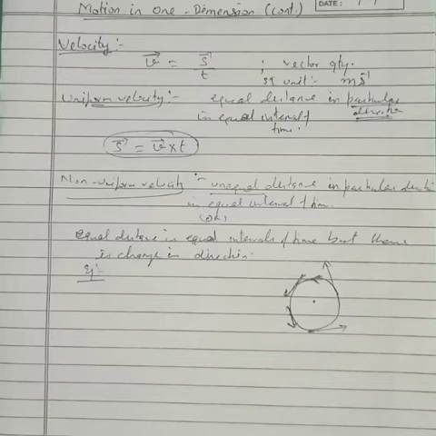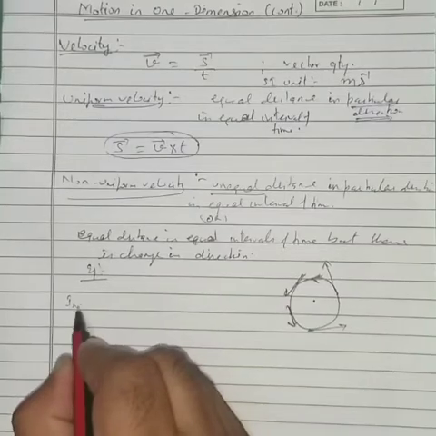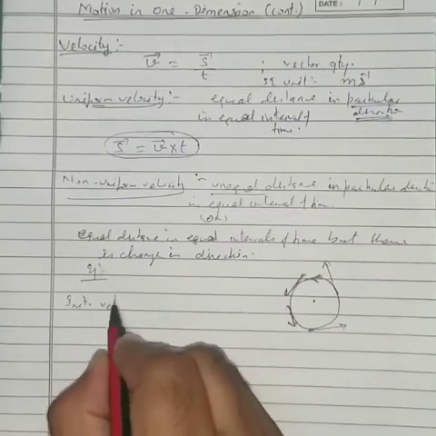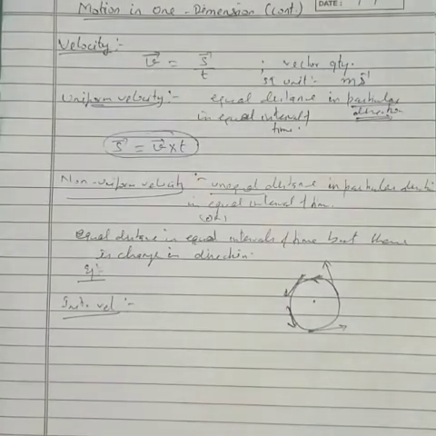Similarly, instantaneous velocity. If some body is continuously changing its speed, then for a very short interval of time in which the body is not changing its direction, we will talk about instantaneous velocity. The condition is that for that short interval of time there should not be any change in direction.